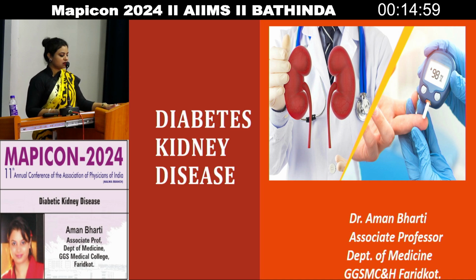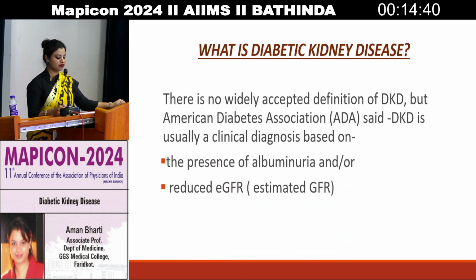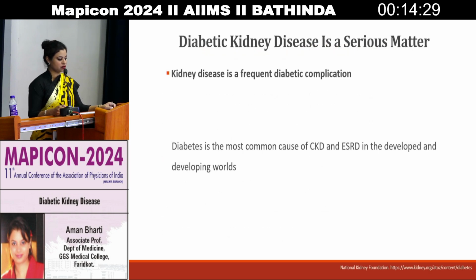So I will be talking today on diabetic kidney disease. So what is exactly diabetic kidney disease? As such, there is no widely accepted definition for DKD, but according to the American Diabetes Association, it is usually a clinical diagnosis that is based on the presence of albuminuria or reduced estimated GFR in the absence of signs or symptoms of other primary causes of kidney damage.